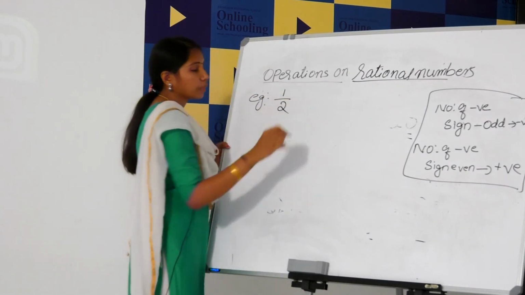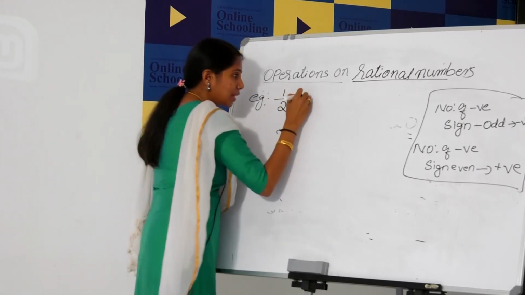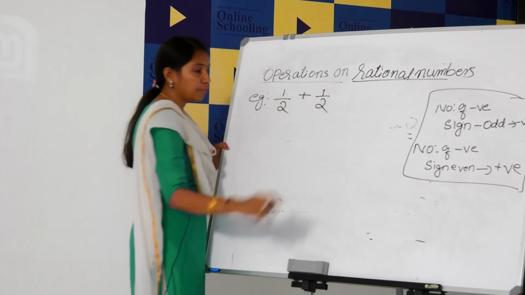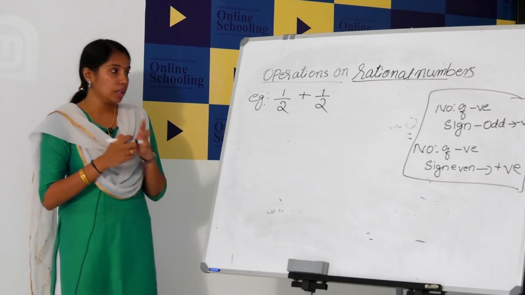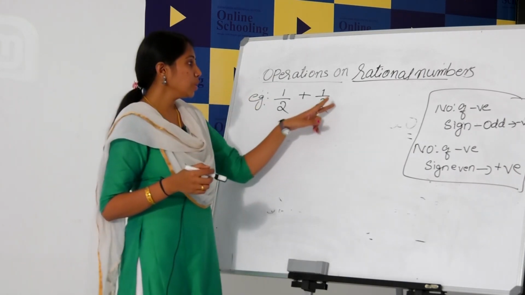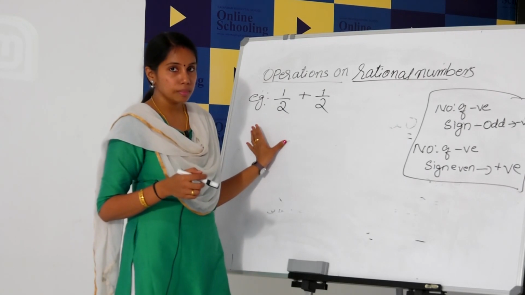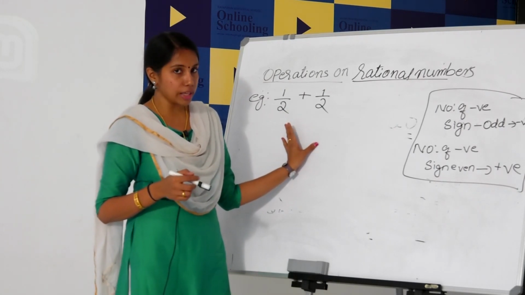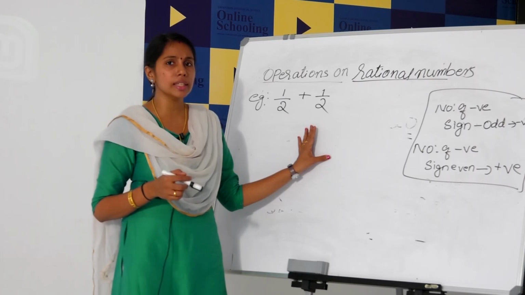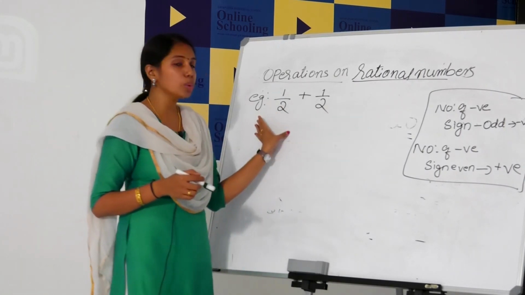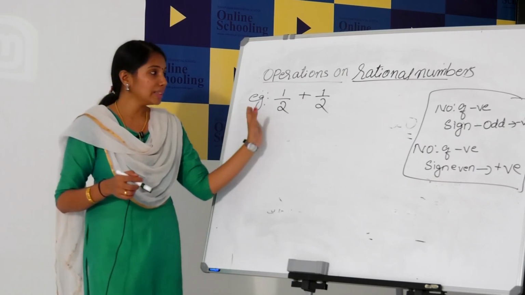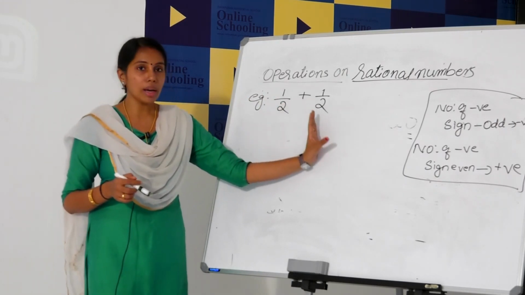1 by 2 plus 1 by 2. In the case of addition, 1 by 2 plus 1 by 2. What is the answer? How can we add these two? These two are like fractions. How can we understand like fractions? Just look at the denominators. The denominators of these two numbers are the same, so these two are like fractions.